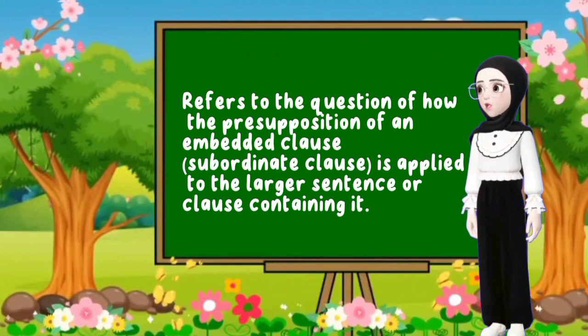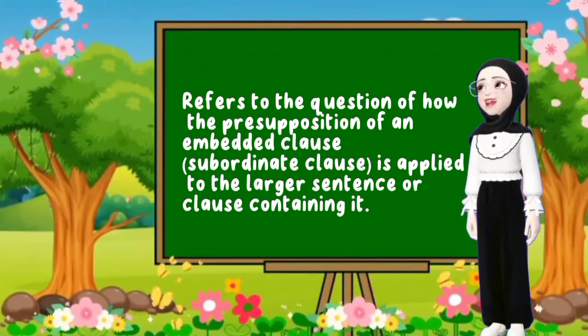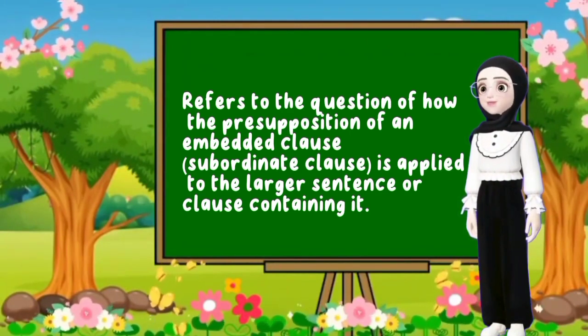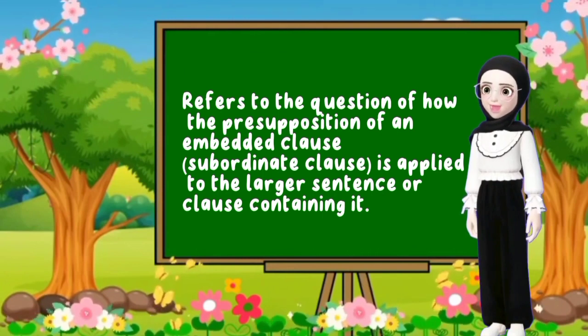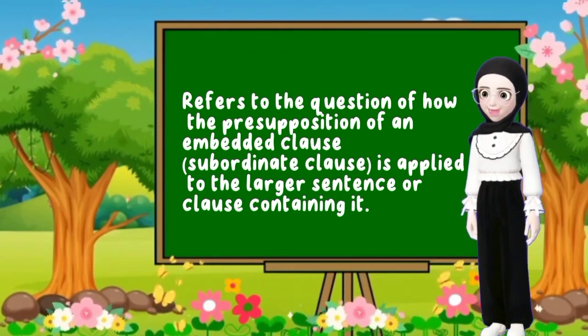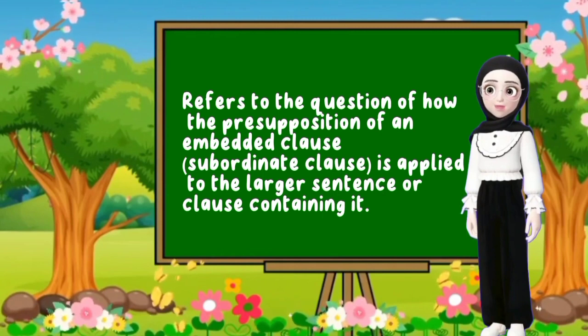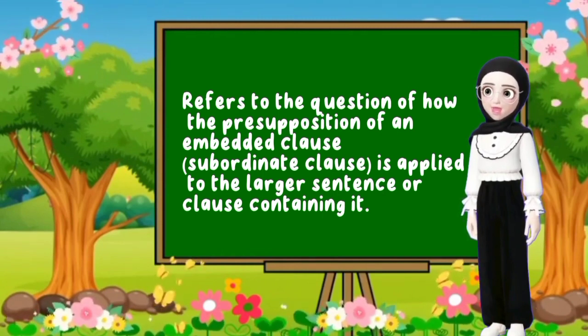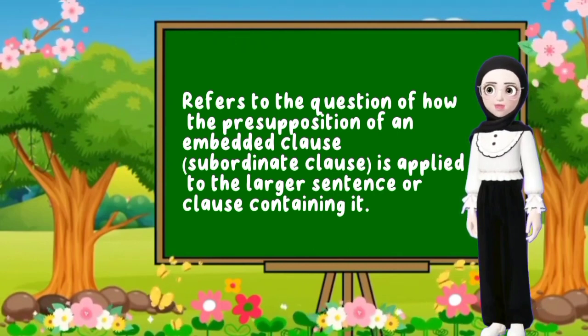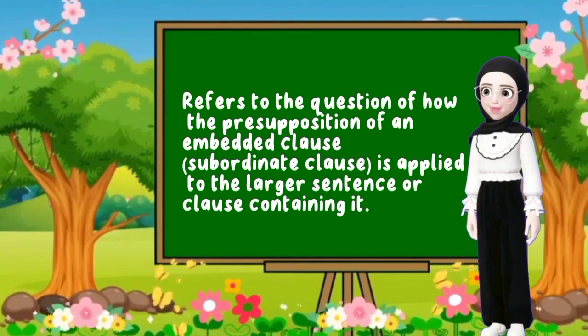In the context of presupposition, the problem of projection refers to the question of how the presupposition of an immediate clause, a subordinate clause, is applied to the larger sentence or clause containing it.